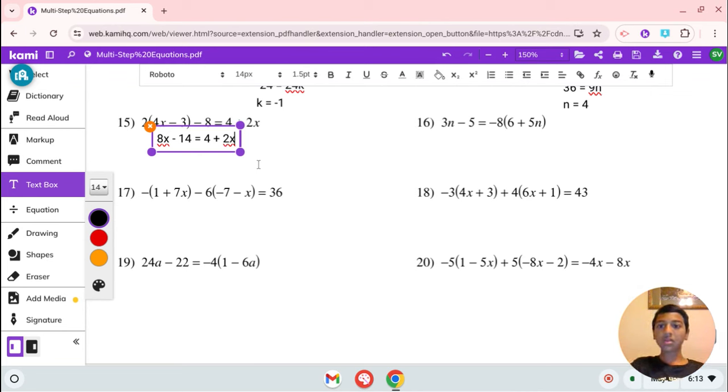So now, we're going to subtract 2x from both sides. Give us 6x equals 14 plus 4, which is 18. Giving us x equals 3.